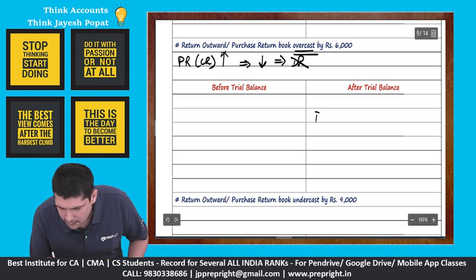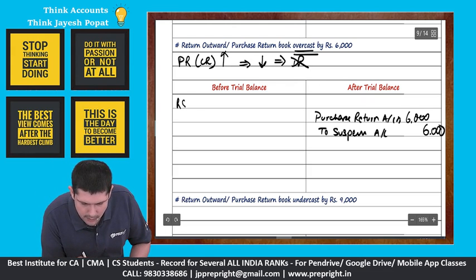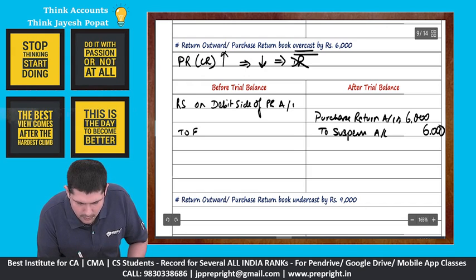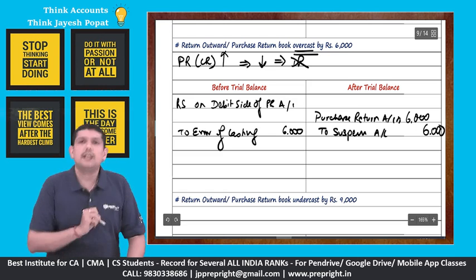So here our entry after trial balance will be purchase return account debit to suspense account. Since these are all single-sided errors, the offset account will be the suspense account, and here we will say rectification statement on the debit side of our purchase return account. We will say to error of casting, amount will be 6,000.